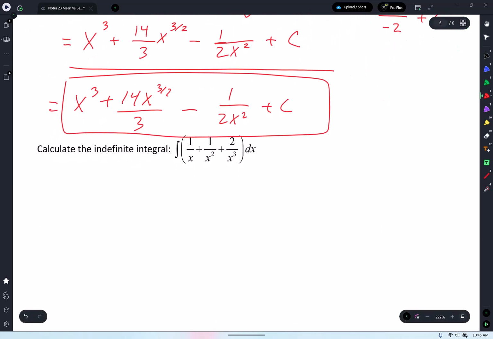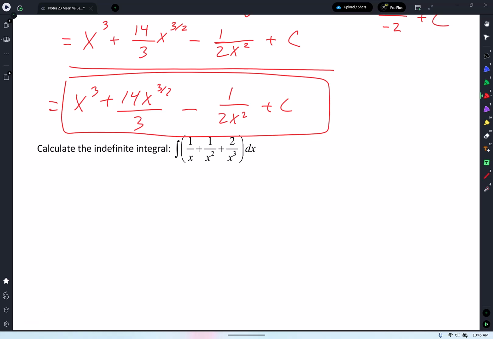All right. Last one. Make a side note. 1 over x squared is the same thing as x to the -2. I'm not taking a derivative. I'm just rewriting it. 2 over x cubed is the same thing as 2x to the -3. And I'm not doing that with 1 over x because we already talked about what the antiderivative of that is. I'm going to go slow. Antiderivative of 1 over x is ln. And I put a what on it? An absolute value. If you don't, that's fine for now because we're rookies, but your professor's going to want that absolute value. And then I'm going to put a plus.